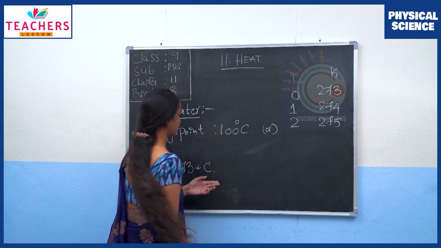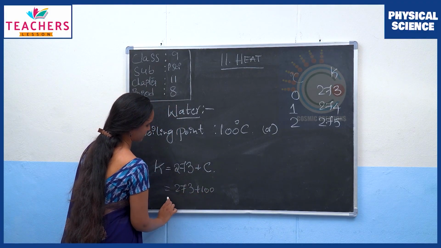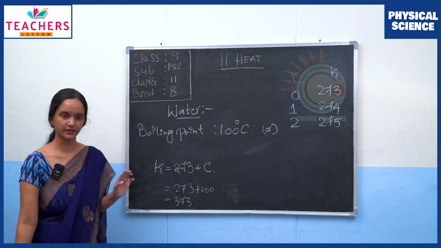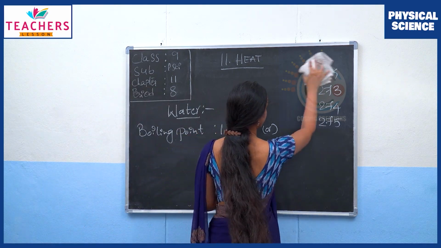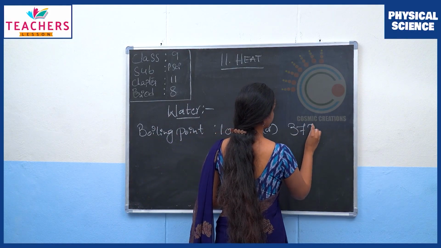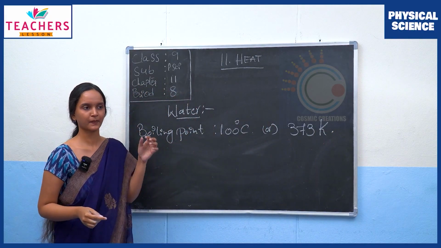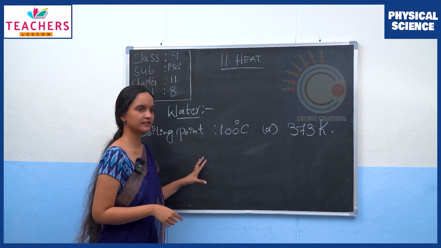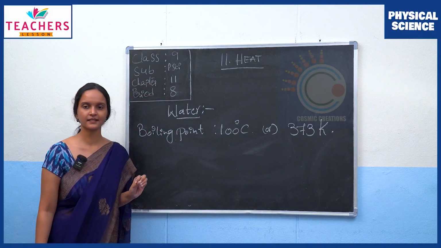So if it is 100, then in Kelvin it would be 273 plus 100, 373 Kelvin. So the boiling point of water in Kelvin scale is 373 Kelvin, or 100 degrees Celsius.